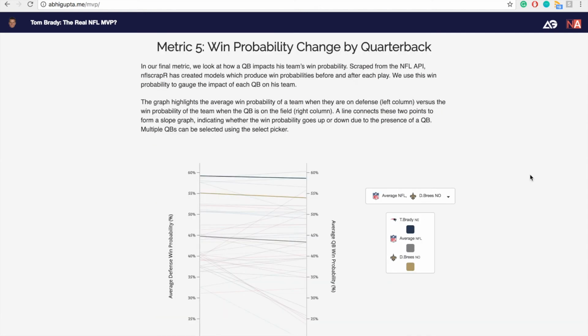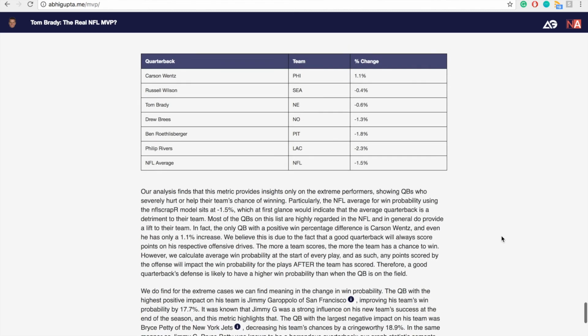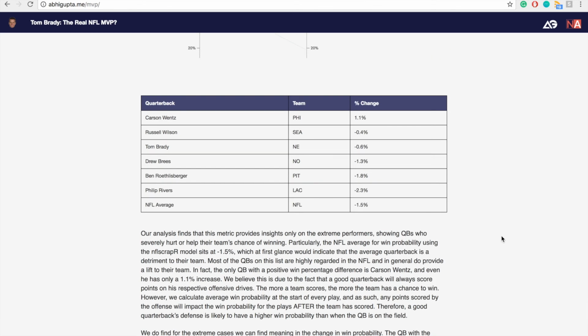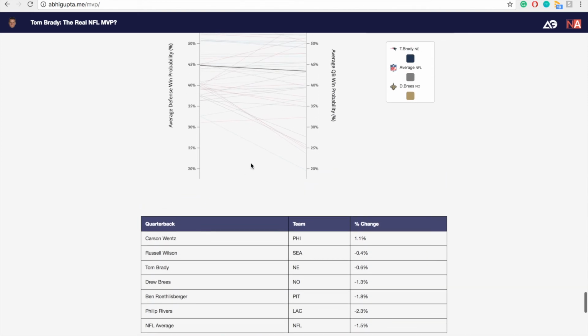Finally, we look at quarterback's win probability when the quarterback is on offense versus when their team is on defense. We aim to gauge a quarterback's change in their team's win probability by being on the field. Does this quarterback make the team more likely to win? Our analysis shows that the win probability analysis is more telling for quarterbacks who are distinctly better or worse in their defenses than quarterbacks who have decent defenses and perform well.